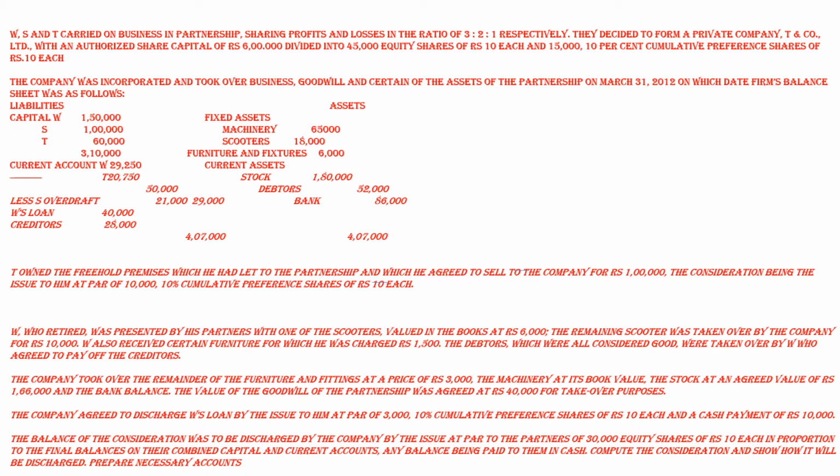So he agreed to give that building to the company for rupees 1 lakh, and in lieu of that he will be issued 10% cumulative preference shares of rupees 10 each.